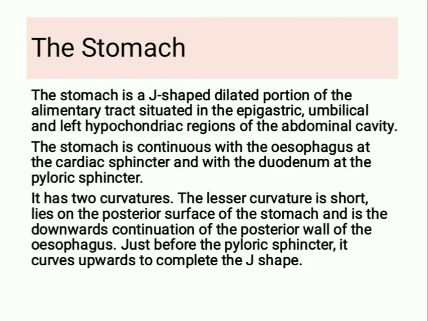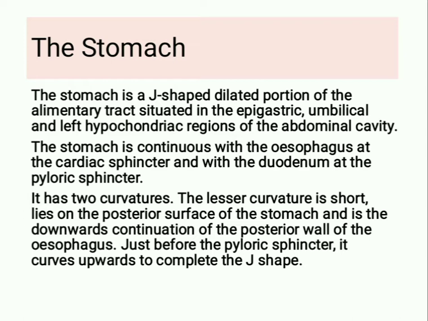Next part is the stomach. The stomach is a J-shaped dilated portion of the alimentary tract situated in the epigastric, umbilical and left hypochondriac regions of the abdominal cavity. The stomach is continuous with the esophagus at the cardiac sphincter and with the duodenum at the pyloric sphincter. It has two curvatures. The lesser curvature is short, lies on the posterior surface of the stomach, and is the downwards continuation of the posterior wall of the esophagus.